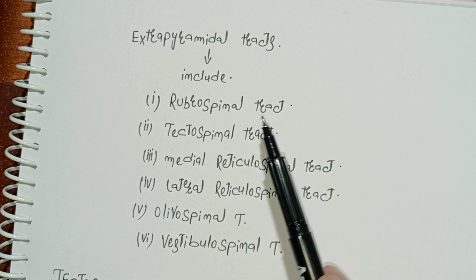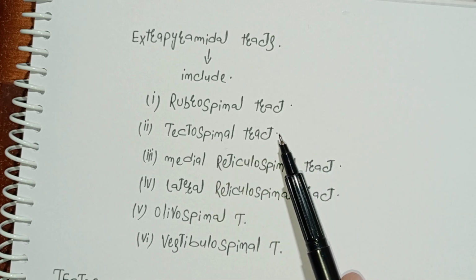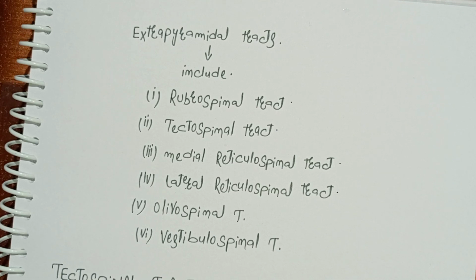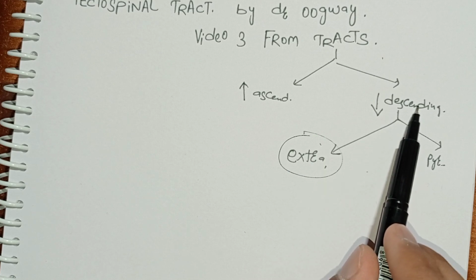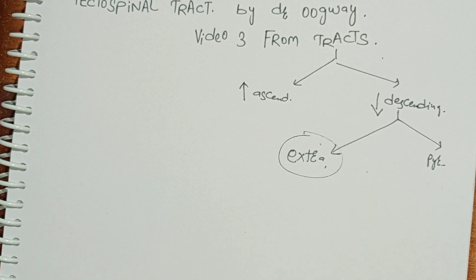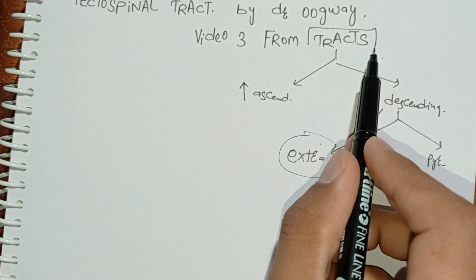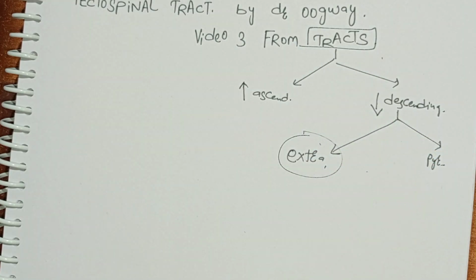In the previous lecture, we studied rubrospinal tract. Now we are going to talk about tectospinal tract. So, what is a tectospinal tract? It is an extrapyramidal tract, which is a descending tract. That means it goes down. It starts in the brain and goes towards the spinal cord. So, this is the playlist of tracts. Moving forward, now let's begin with tectospinal tract.